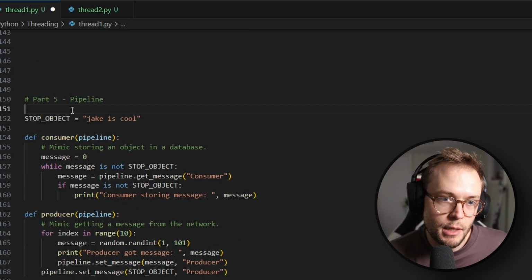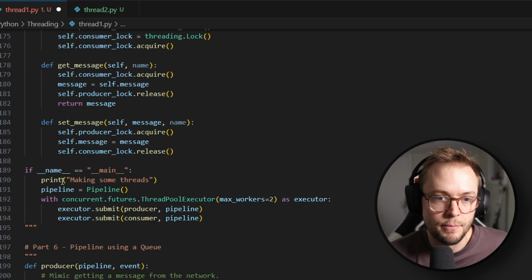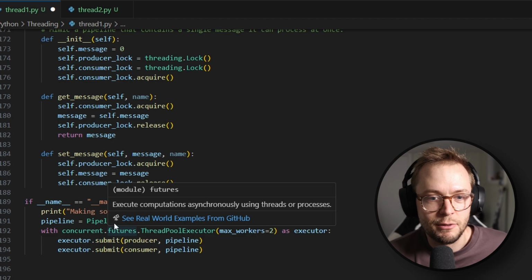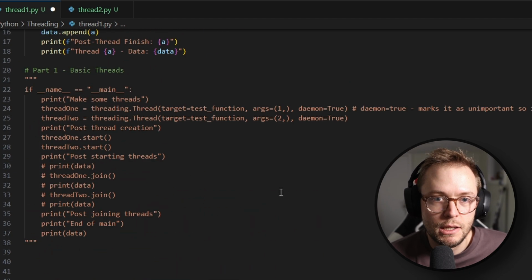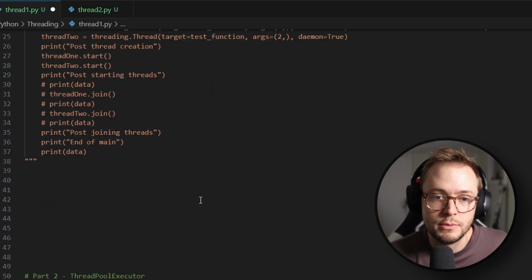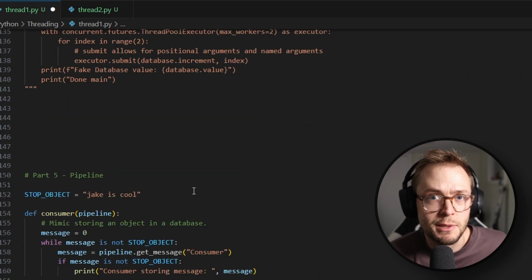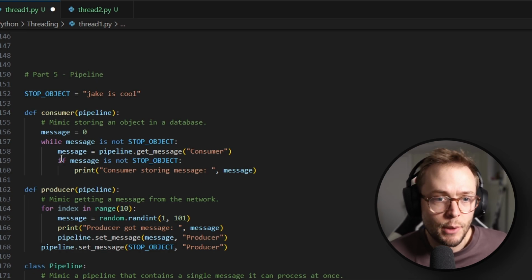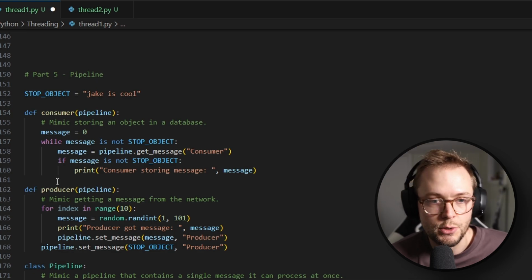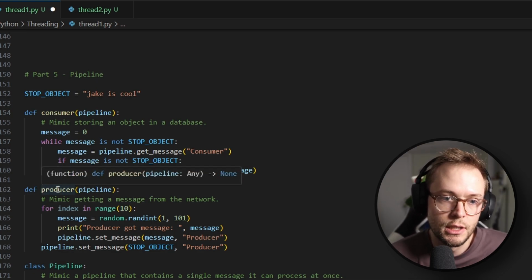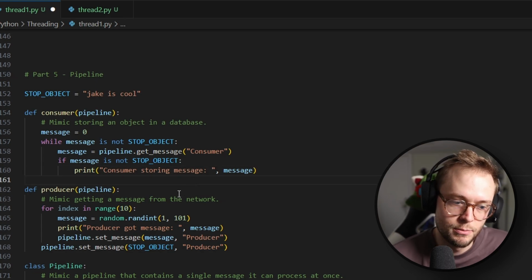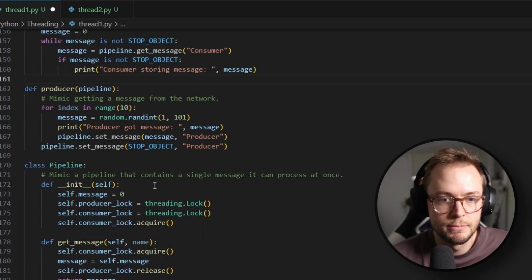All right, so the pipeline is kind of meant to, again, this is referenced somewhat heavily from Real Python. So check out their article down below in the description, because honestly, pretty awesome. This is supposed to basically introduce you to a very common thing called producer and consumer functions or programs, you could think of them.